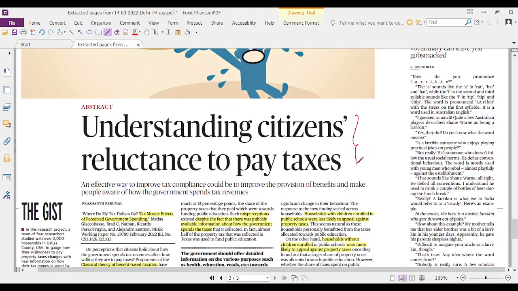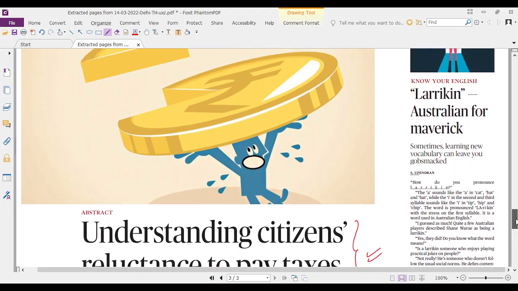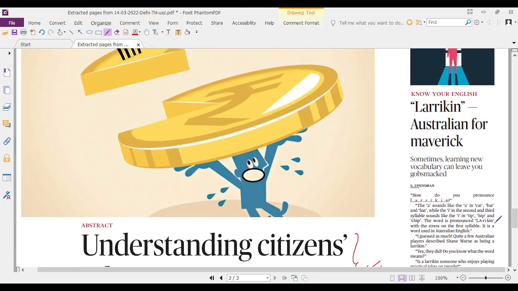Here there is an article about the psychology of the taxpayers. Before that, let's look at the basics of taxes. Broadly, there are two types of taxes, that is the direct and indirect tax.